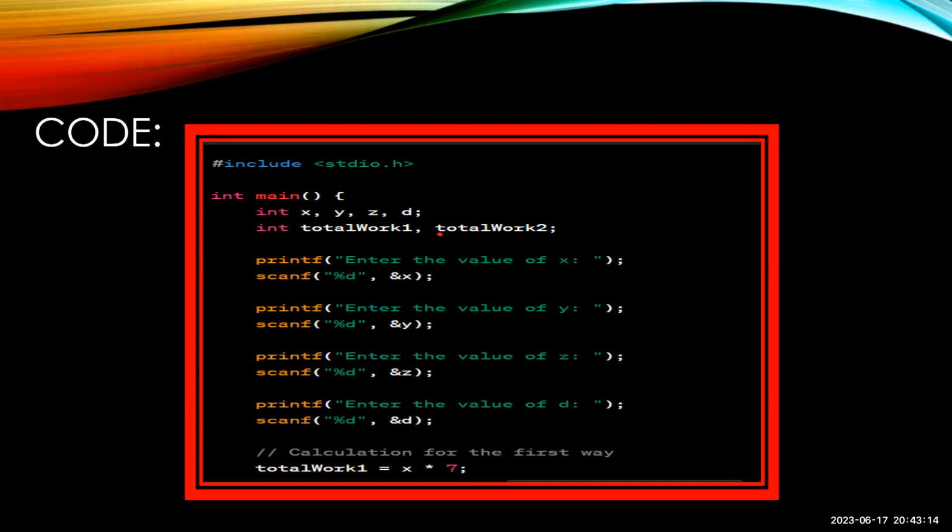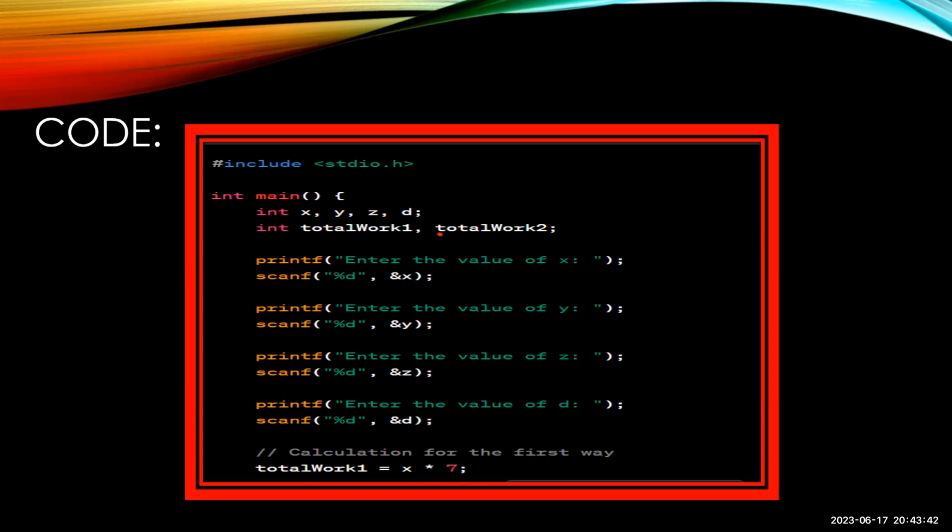Let's include stdio.h. It is a header file called the standard input output header file. Int main, int x, y, z, d, int total work 1, total work 2. Printf is used to print the statement. Scanf is used to take the input from the user.